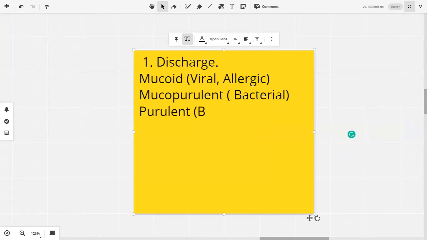In order for pus to be present, we need to have neutrophilic invasion, and we know that neutrophils are excellent against bacteria. Viruses के खिलाफ lymphocytes ज़्यादा काम करते हैं. इसी वजह से क्या होता है? एक साइन नजर आता है हमें. कौन सा साइन? Follicles.